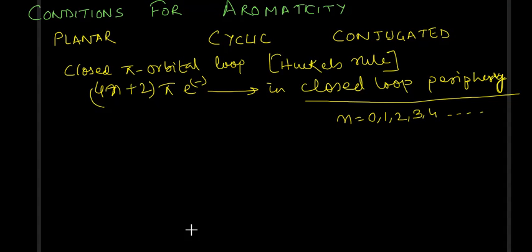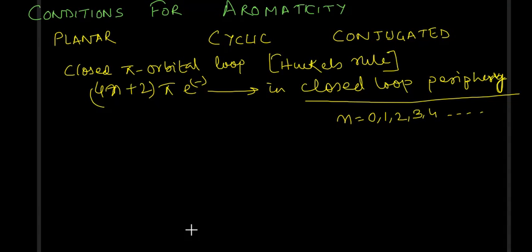So first thing we have to consider is whether it is planar or not. How to understand whether it is planar or not, we'll go into details. Things will be crystal clear at the end of this video, so don't worry. Just at this moment, remember it has to be planar. Next, cyclic, obvious requirement. Aromaticity means cyclic. Okay, done.